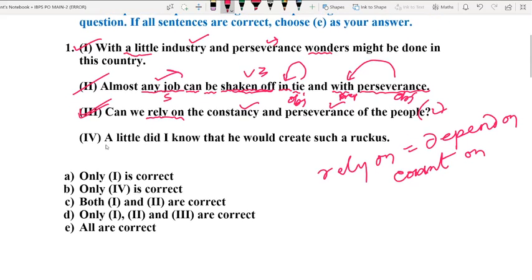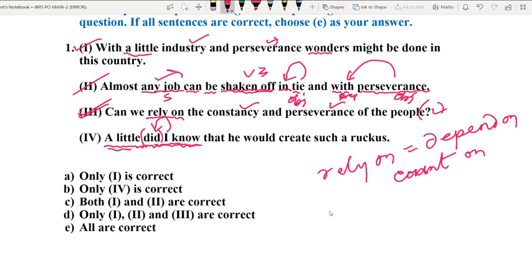Let us go to the last option of this question. As you can see, the sentence starts with a rule of inversion. I am sure everybody knows what a rule of inversion is. A rule of inversion structure is that structure where we find the helping verb of a particular sentence being used before the subject in that sentence.